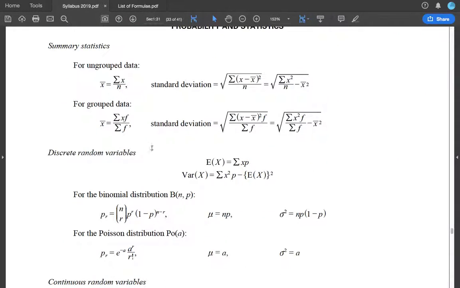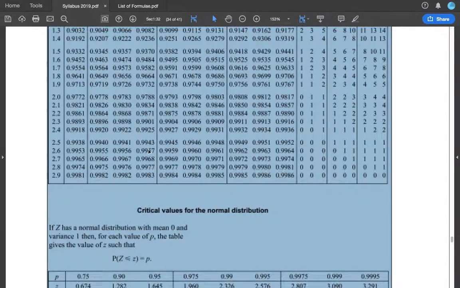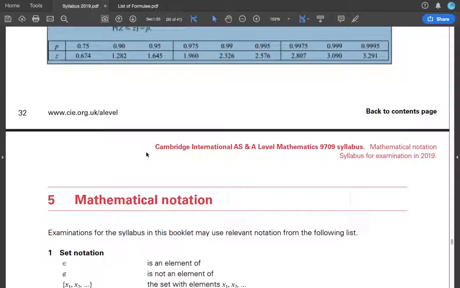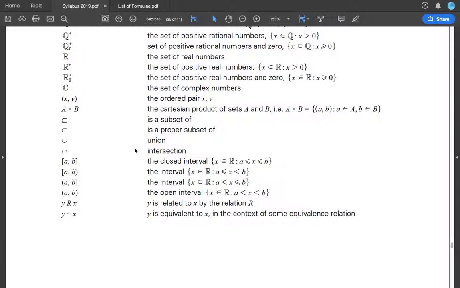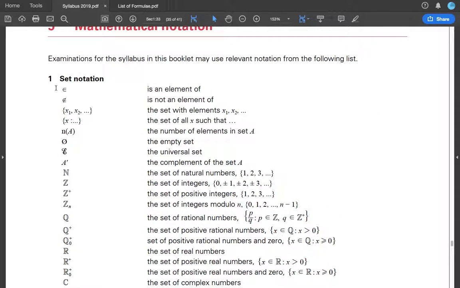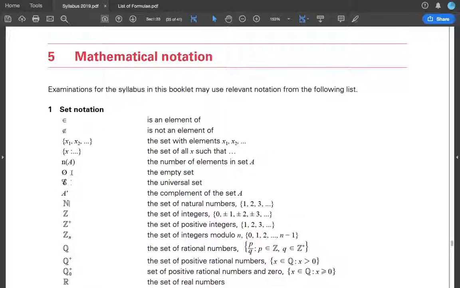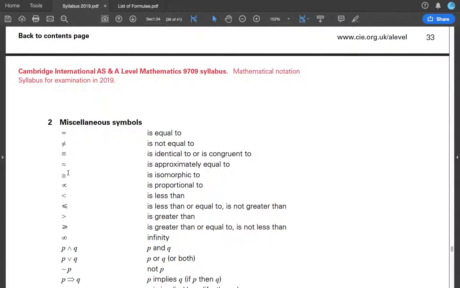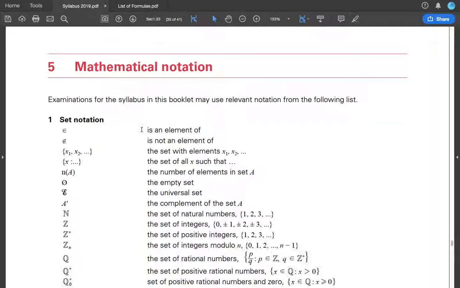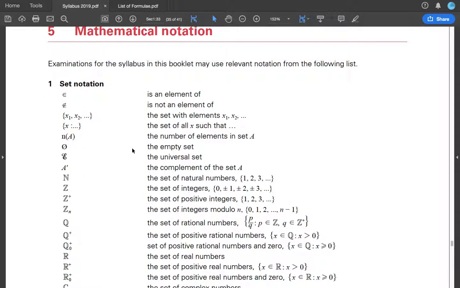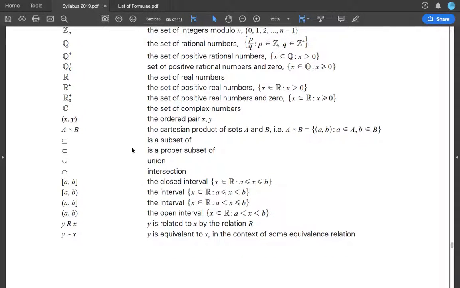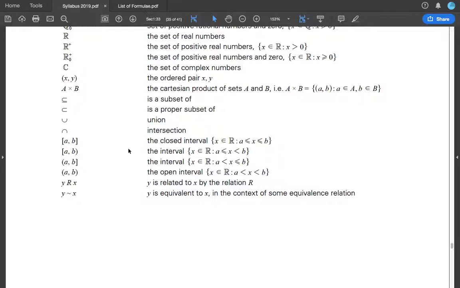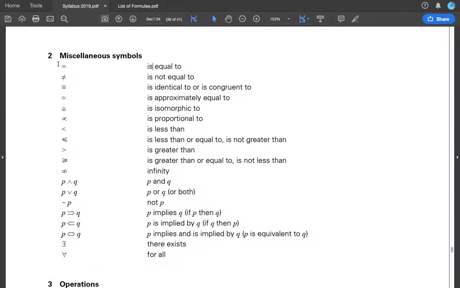Probability and statistics. So these are all data. This is data for a normal distribution. So this is all notation. So you must know all of this notation. Very often they do not use this notation at all. Yeah, they use this one. So I'm just going to highlight which ones they use quite often. No. They don't use any of these. So the most common is this one.